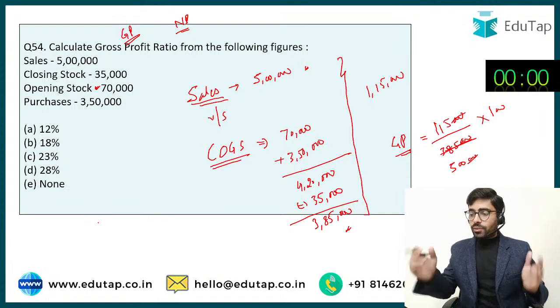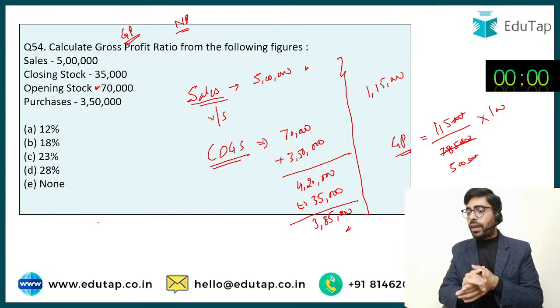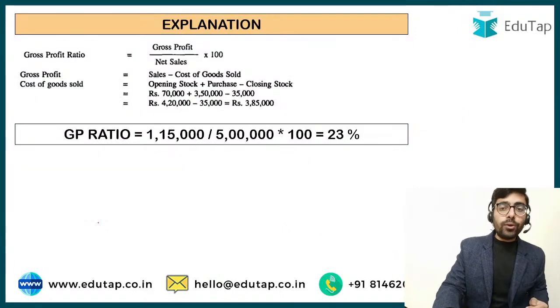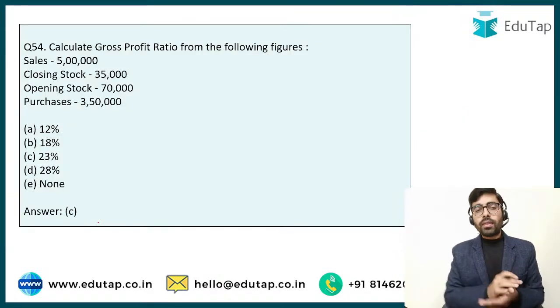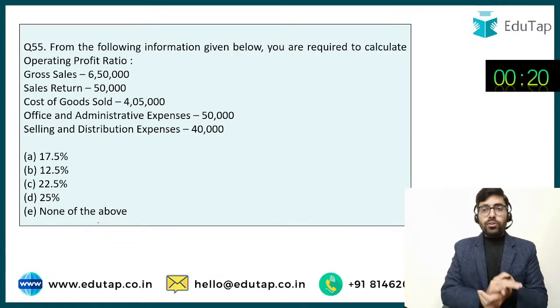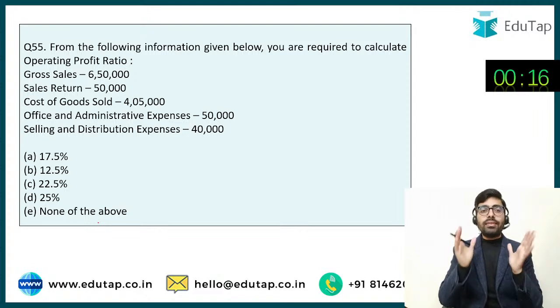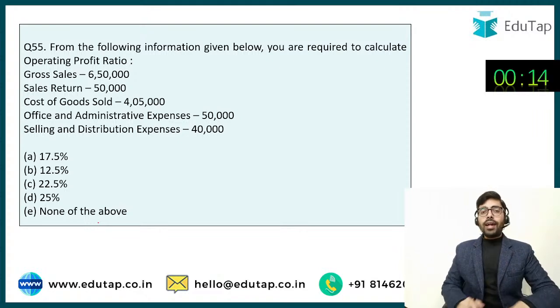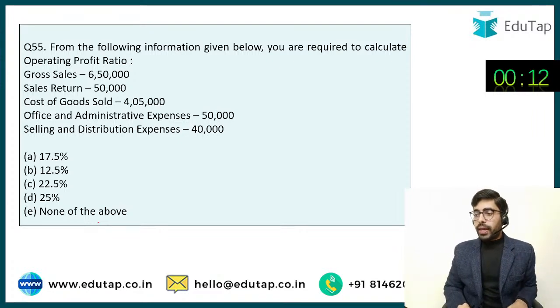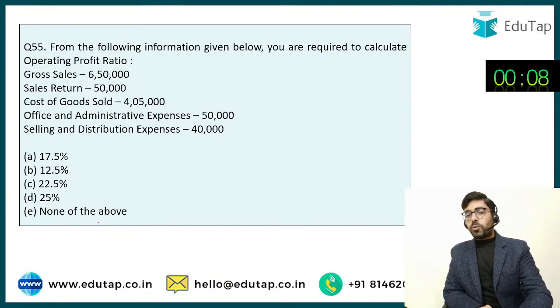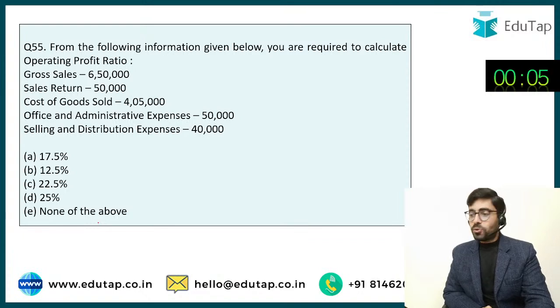Answer should be option, yes, Vinayak, Anupama, Manav, Utkarsh. Now all of you are saying 23%. You guys are really quick at calculation part. Chalo ji. Let's see if you are able to maintain this quickness in this question as well. Sir, आज तो आप सारे practical problems ले आए. I want to make you perfect in all these practical problems. Okay, so that's why I have picked these questions.